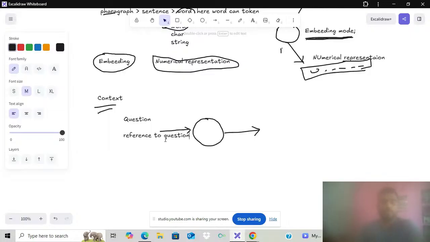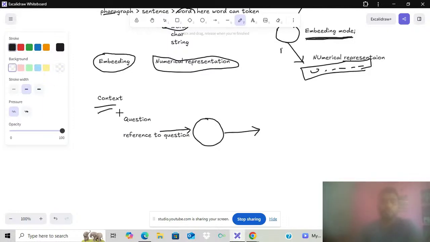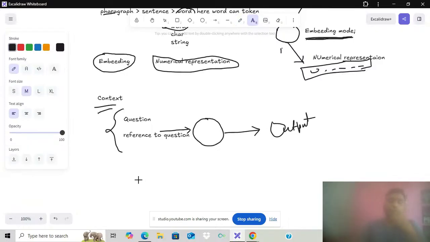Models give the reference to questions, right? For example, that is called context. Both of these, a mix of the two, can be a context. And the model will generate some output over here based on the reference. Reference to the questions means finding the reference answers.